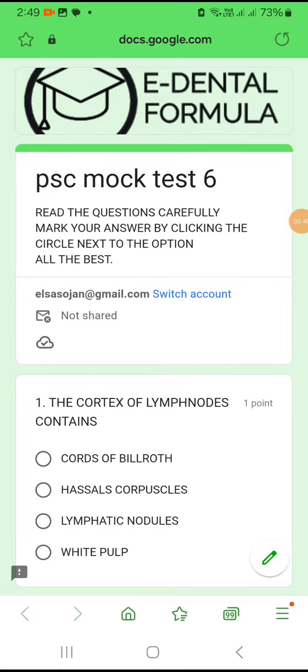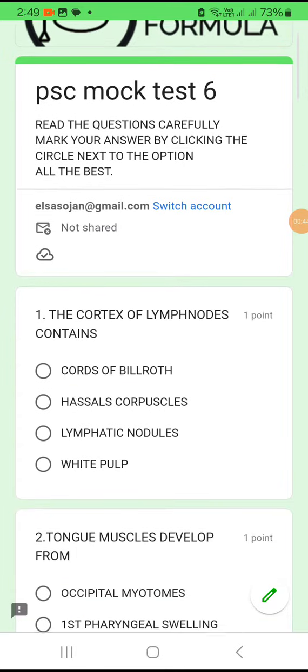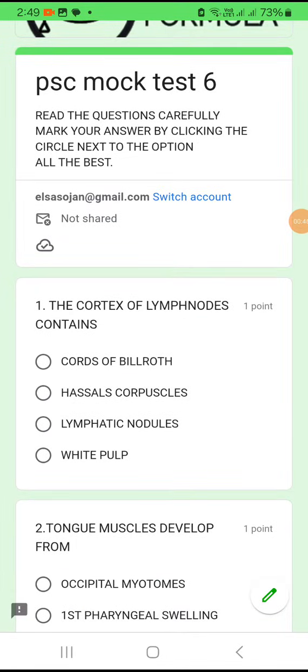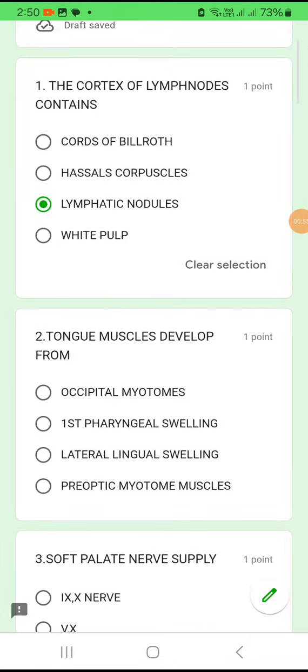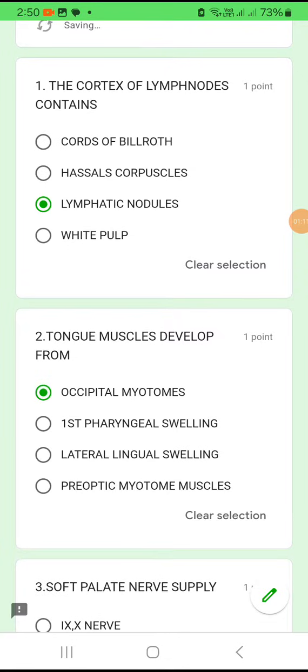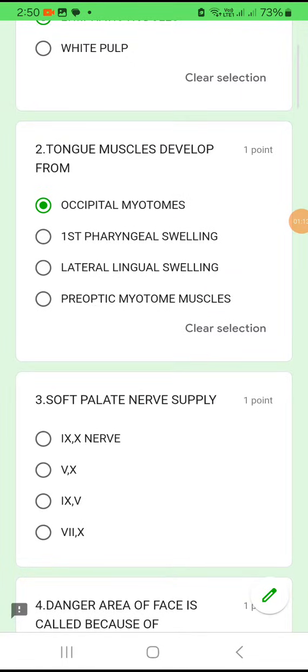Question number 1. The cortex of the lymph nodes contains, options are cords of Billroth, Hassall's corpuscles, lymphatic nodules and white pulp. So the cortex of the lymph node contains mainly lymphatic nodules. Option number C. Question number 2. The tongue muscles are developing from which option? From occipital myotome, or first pharyngeal swelling, lateral lingual swelling or preotic myotome. The tongue muscles are mainly developing from the occipital myotome. Option A.